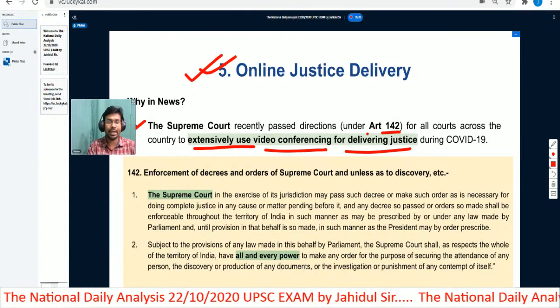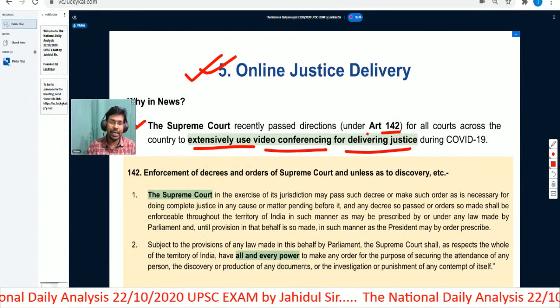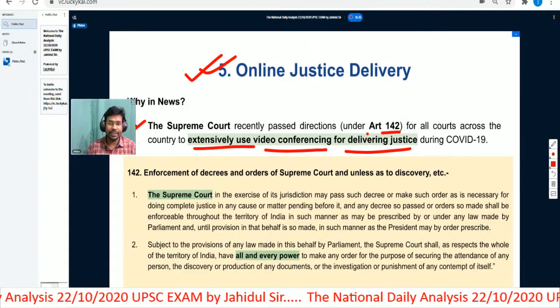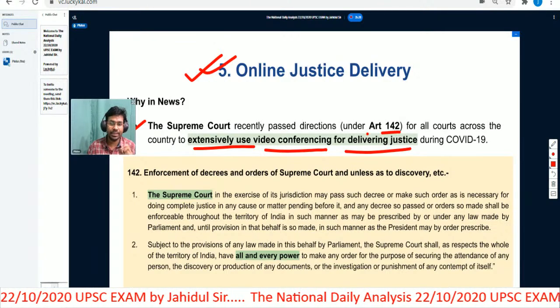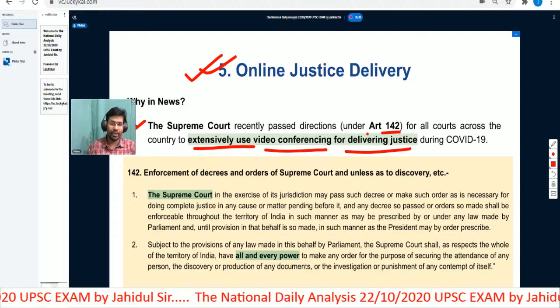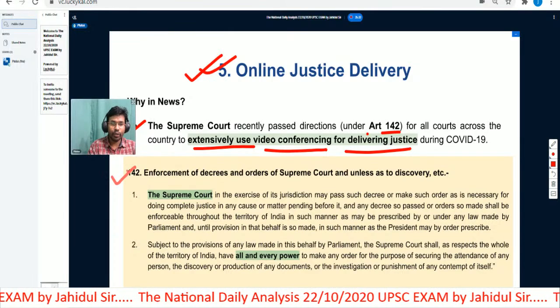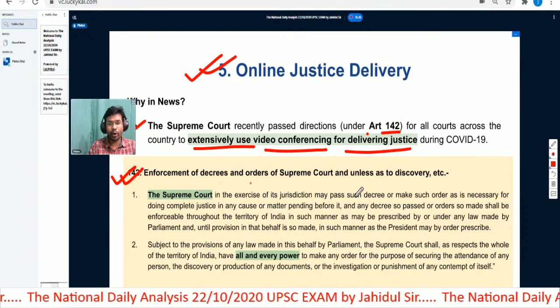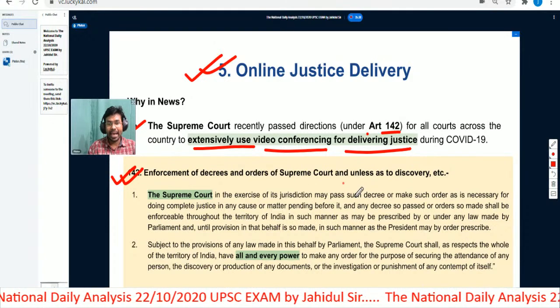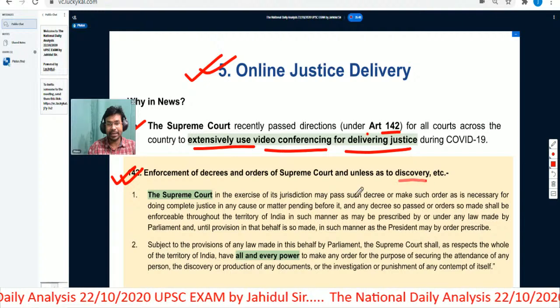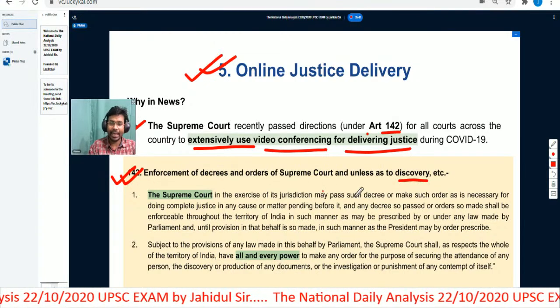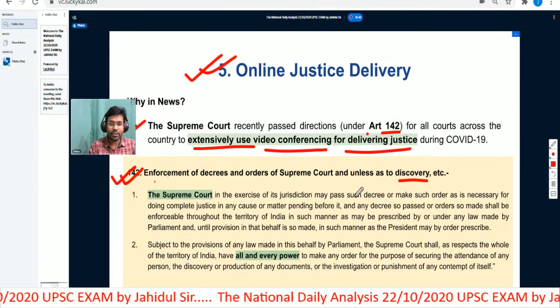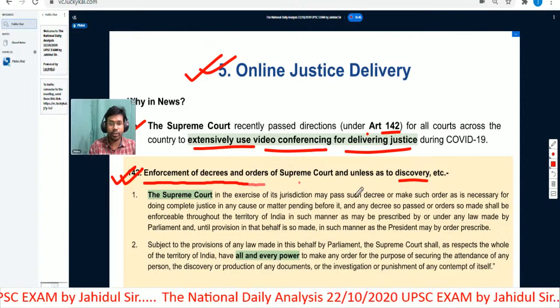We will see what Article 142 is all about and what powers this article gives to the Supreme Court of India. Article 142 talks about the enforcement of decrees and orders of the Supreme Court and orders as to discovery, etc. So this is the headline of this particular article. It talks about enforcement of decrees and orders of the Supreme Court.